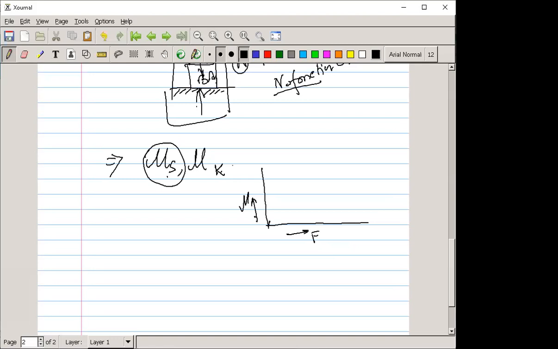What happens is, when you increase the force, your coefficient of friction also increases, and if you apply more force, it then goes in the downward direction.